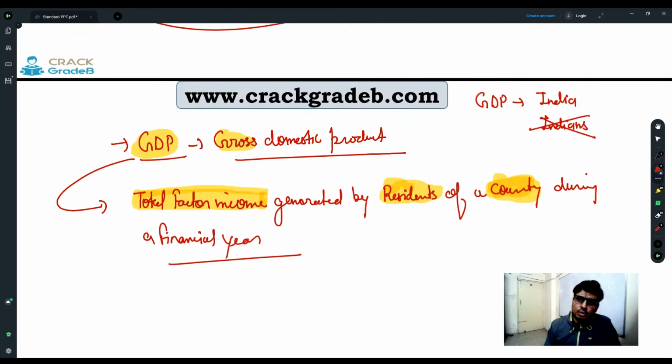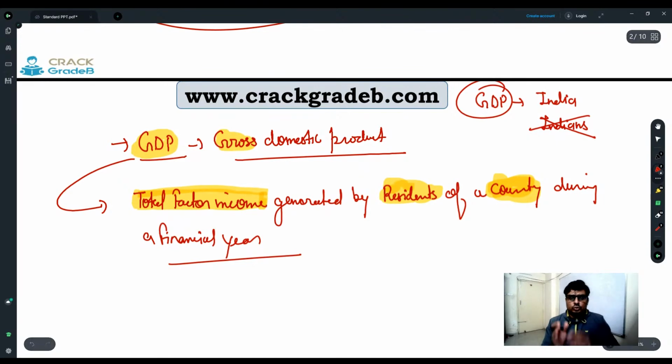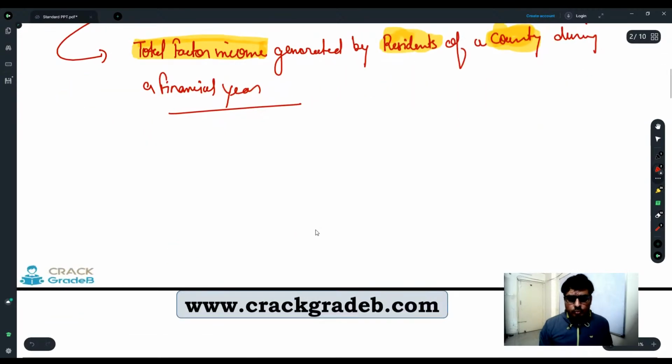So those people who are living in the territory of India, for them we define the GDP. So GDP is a territory based phenomena. There are some Indians who are not living in India. They are Indians but they are not living in India. So we are not concerned with them.